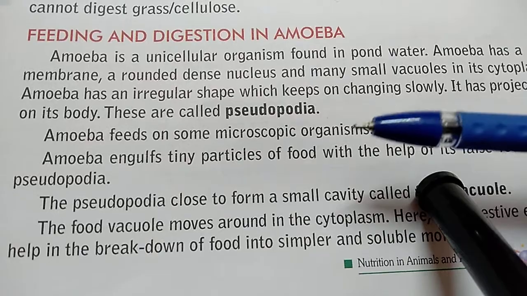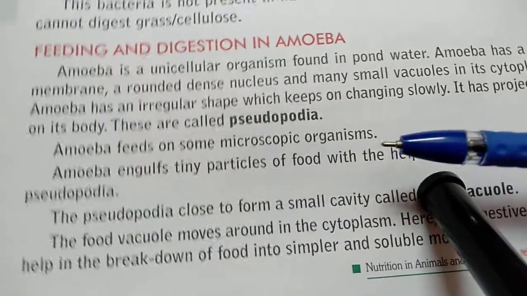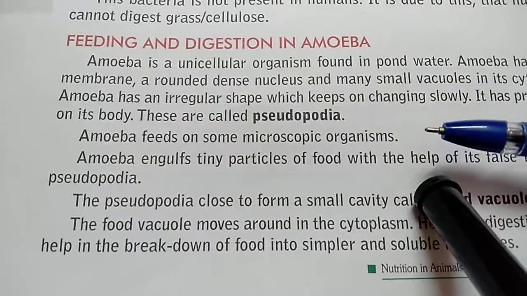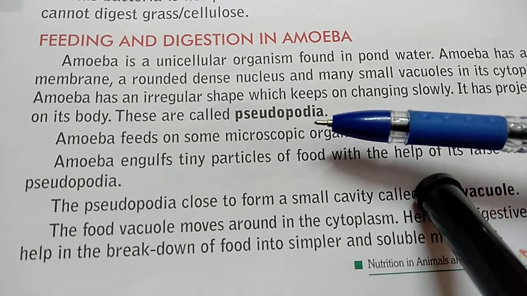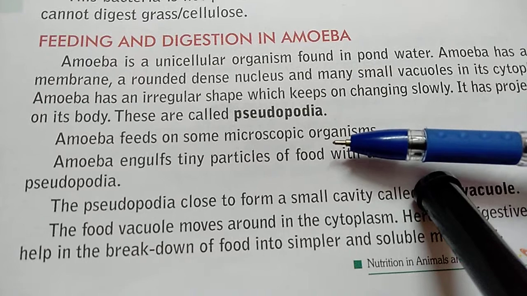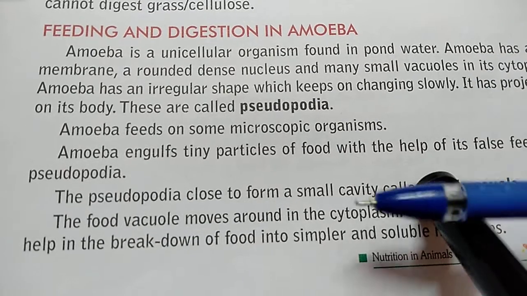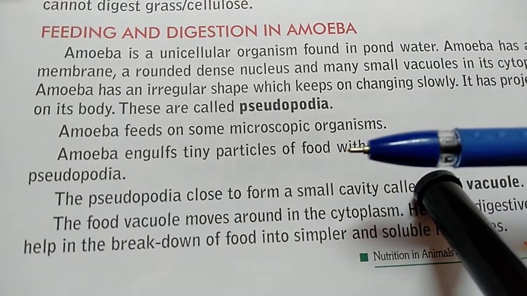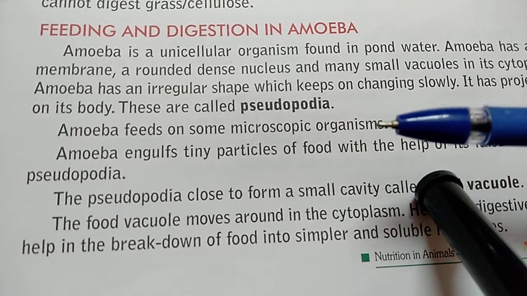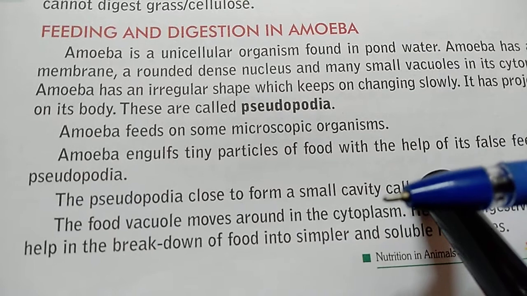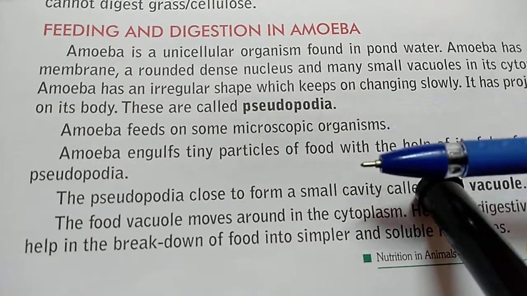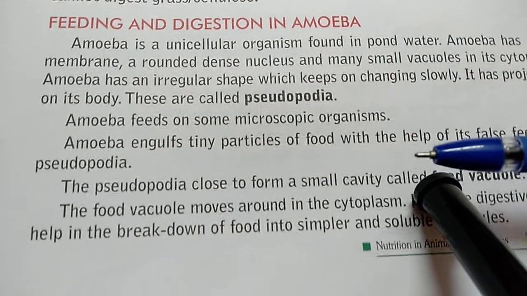The shape of amoeba is irregular and some projections are present on the surface of the cell, and these projections are called pseudopodia, or false feet. Amoeba feeds on some very small organisms because itself it's a unicellular microscopic organism. So it feeds on other microscopic organisms.